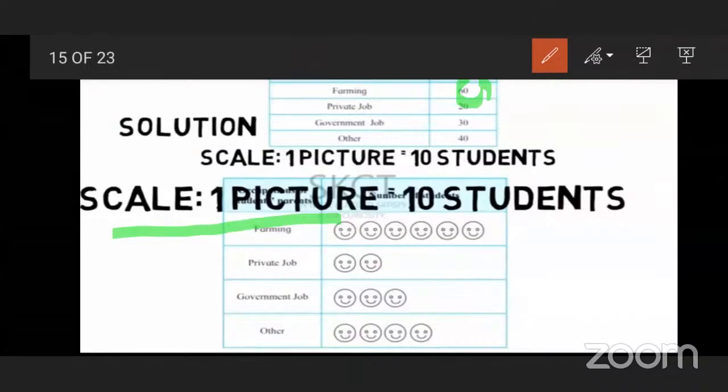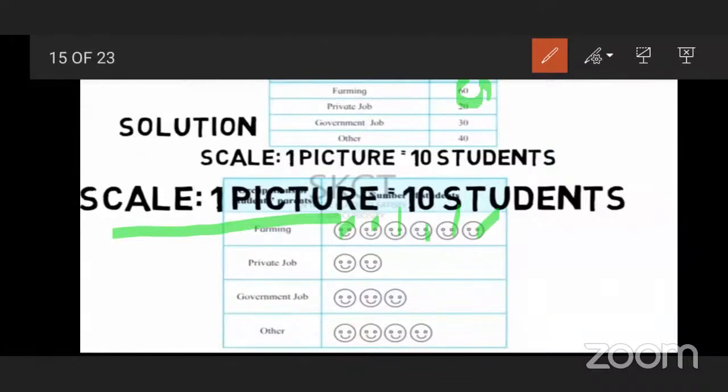So how many smileys are here? 1, 2, 3, 4, 5, 6. There is no need to write more, because we only divide by 10, and one picture is equal to 10 students. So farming, how many students' parents do the farming? 60. So you can show it this way also.